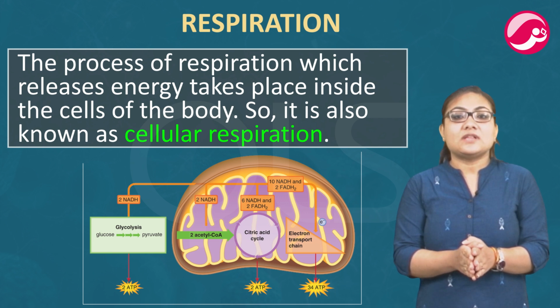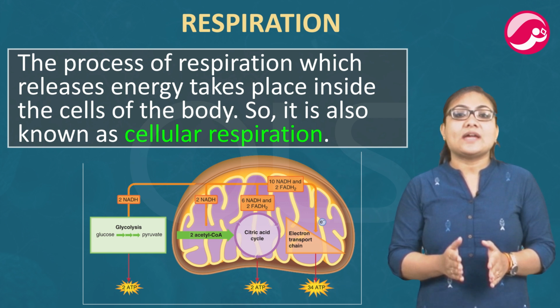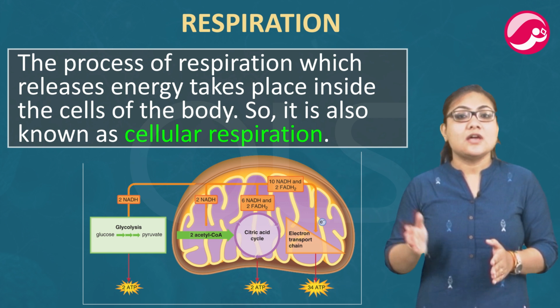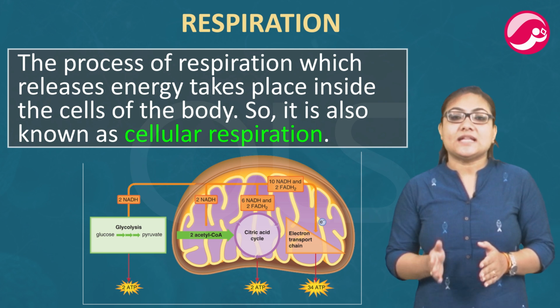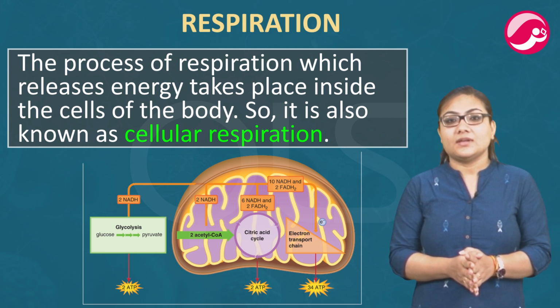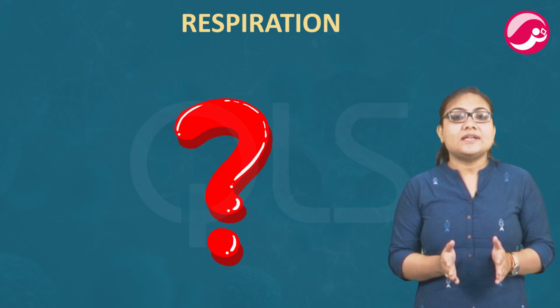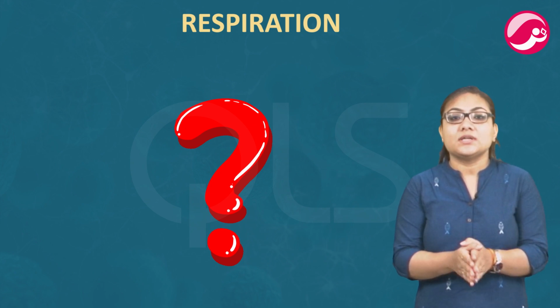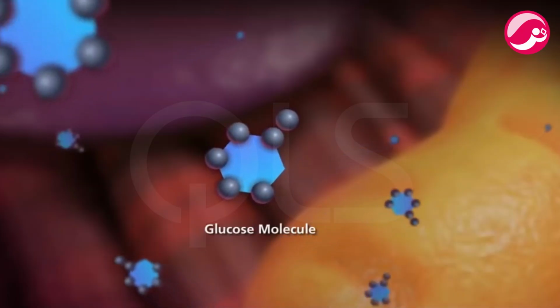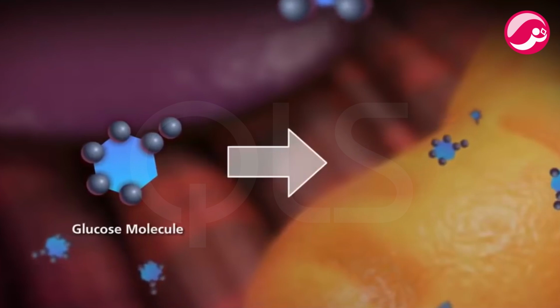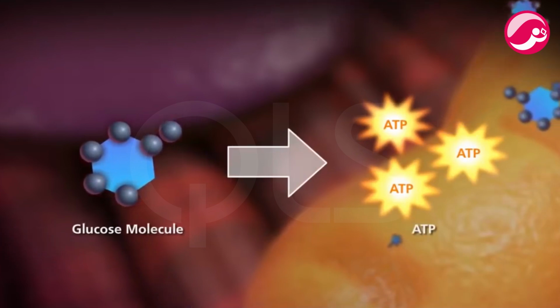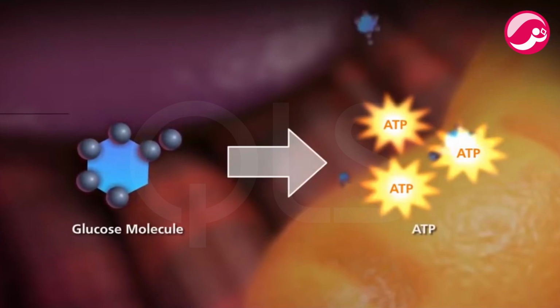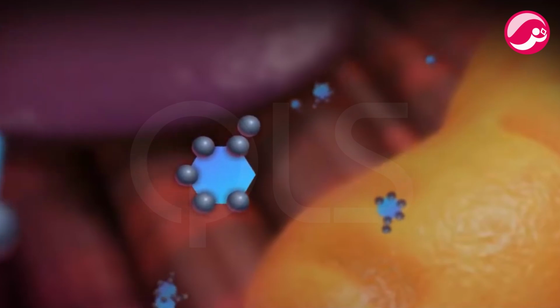Respiration is essential for life because it provides energy for carrying out all the life processes which are necessary to keep the organism alive. Now, how is the energy released during respiration stored? The energy produced during respiration is stored in the form of ATP molecules in the cells of the body and used by the organisms when it is required.